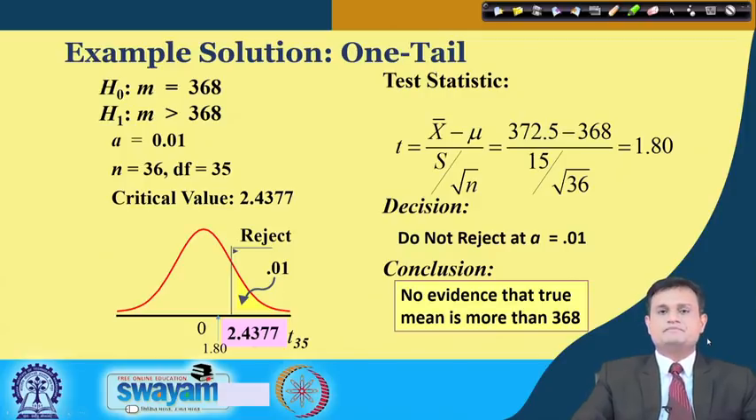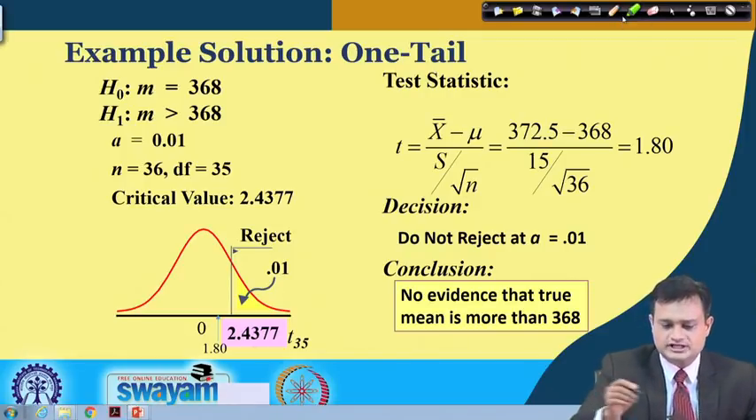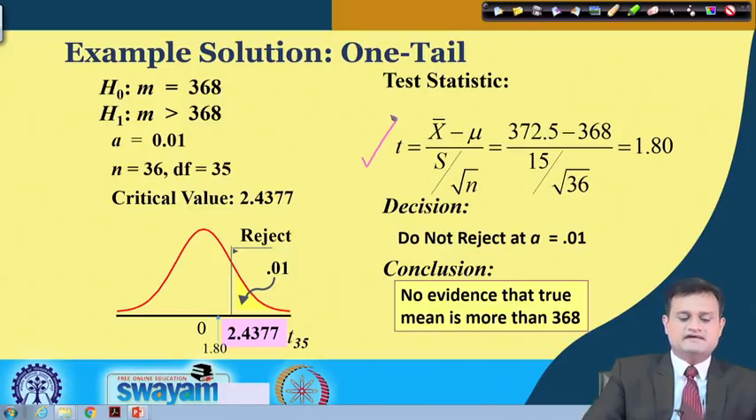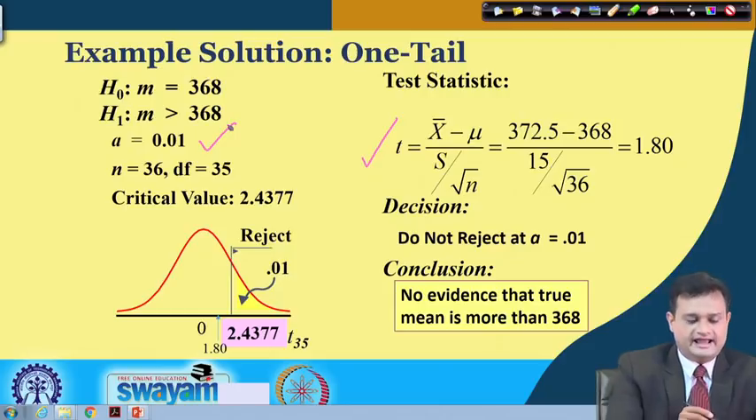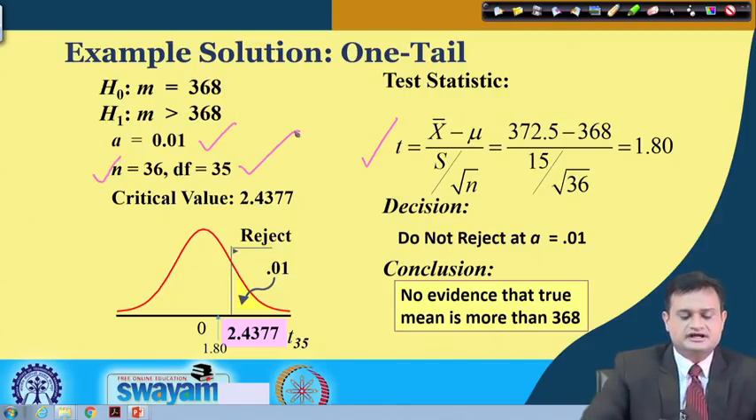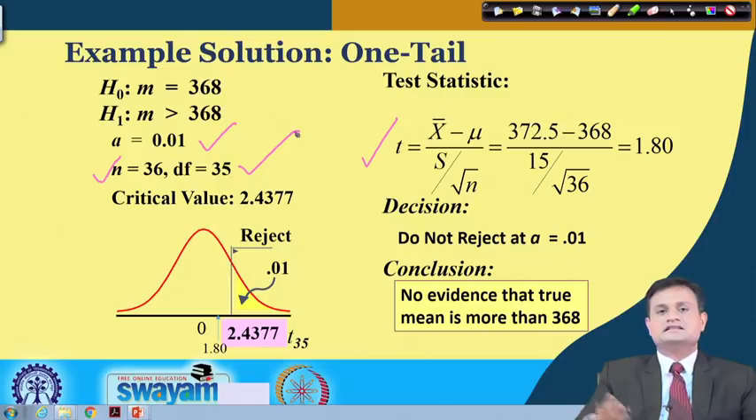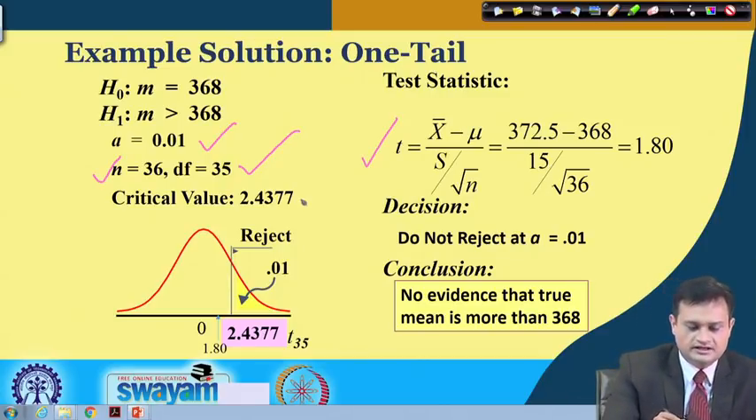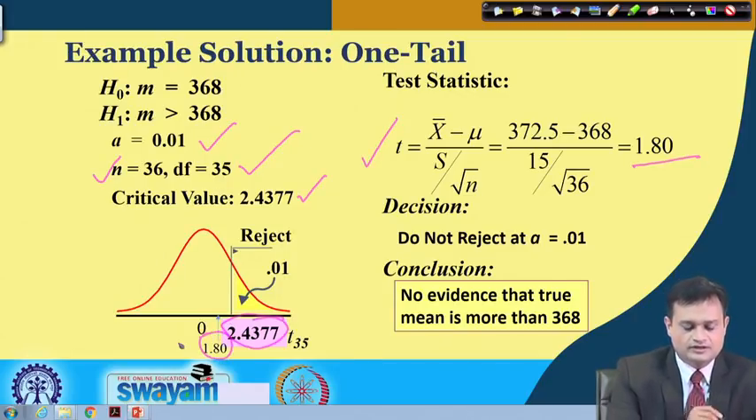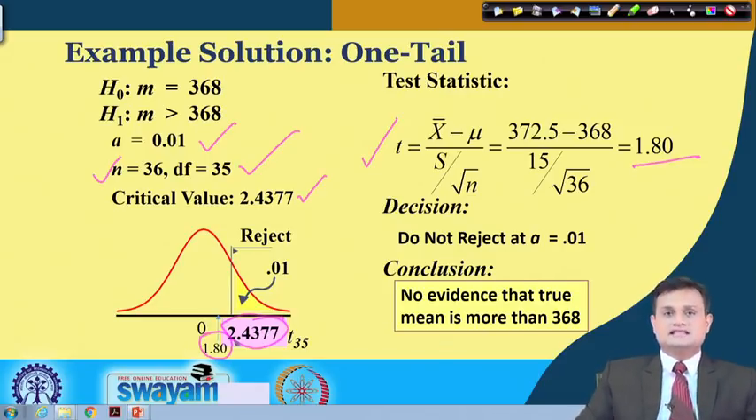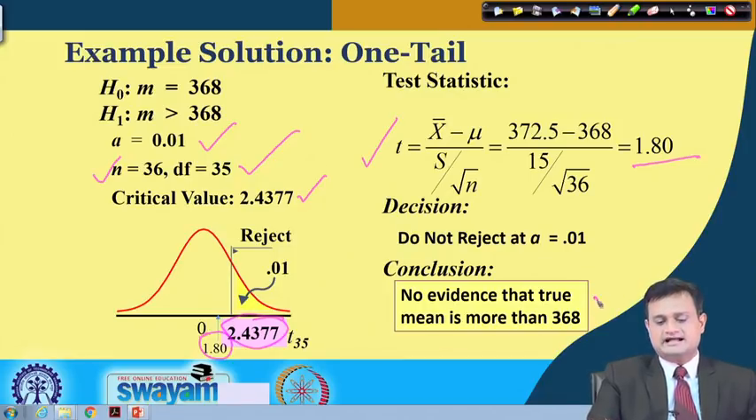So, I am just repeating the same procedure, but here I would be using the t statistic, and you can see very well that my alpha is 0.01, n is 36, degree of freedom is 35, n minus 1. I explained that I have one less degree of freedom to maneuver. Critical value is 2.4377, and my computed value is less than the critical value, which is 1.8. So, my conclusion is that there is no evidence that the true mean is more than 368.